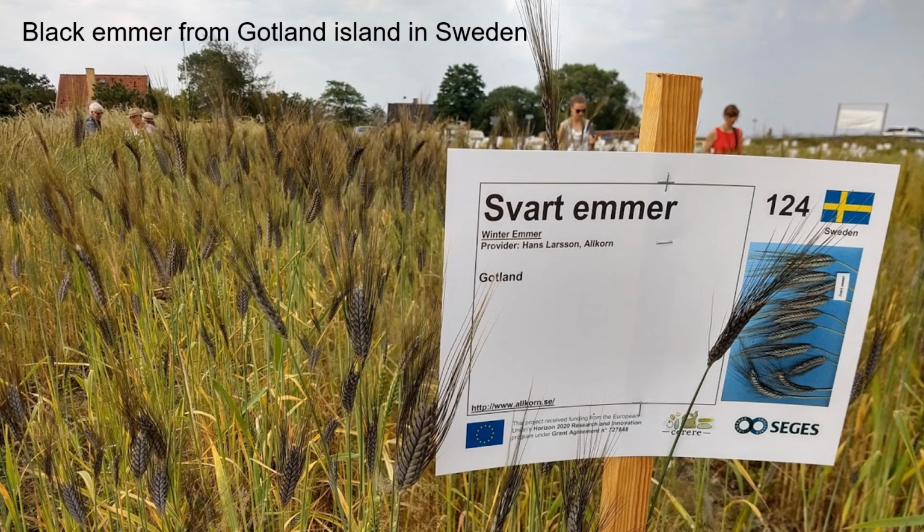As you can see in the picture, it's extremely special when you see it in a large field because of this black head and black awns. But there are many similar kinds of this, not only emmer, but others in the wheat family that have red, blue, and black colors.